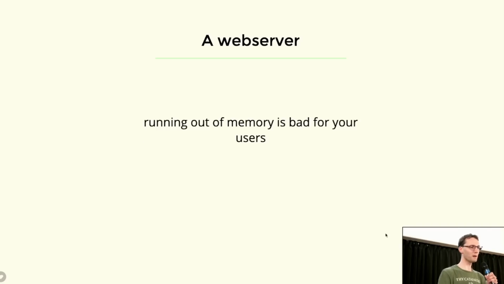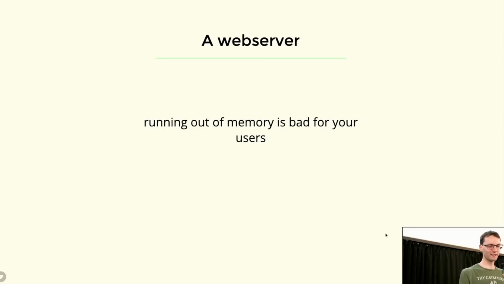And running out of memory in particular is bad for your users. When your server runs out of memory, it gets killed, right? Jeff Bezos will axe it, and that is not a good time, not for your server, but also not for your users, because they will notice. They will notice that they have to retry or whatever. My bank app actually does this from time to time, so some Java programmer isn't truly doing their job right, but at least they haven't lost any money, so that's good.